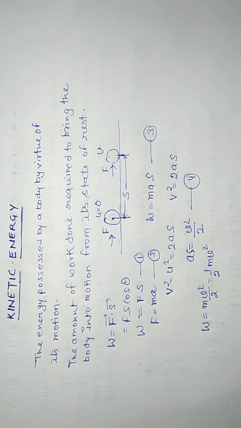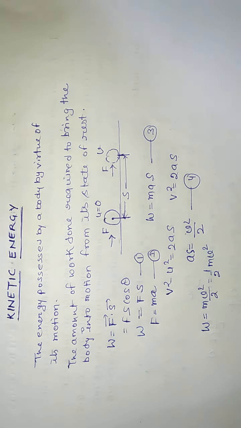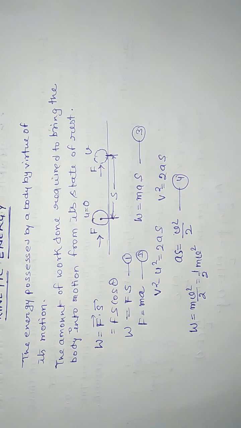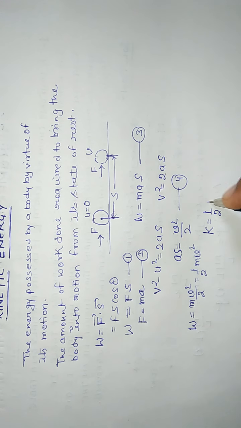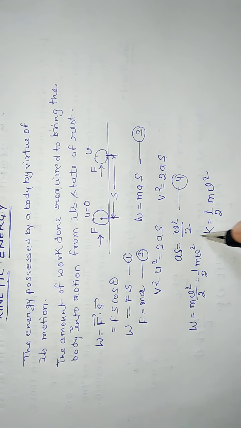Now as we have earlier studied, this work done on the body will set it moving with velocity v. So this stored up work in the moving body is called kinetic energy, or it can be written as K is equal to half mv square.